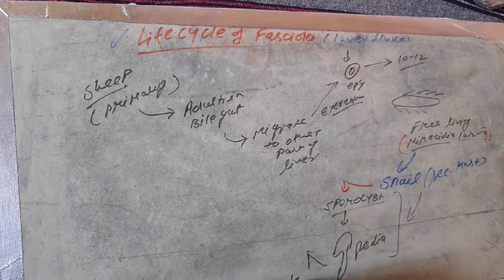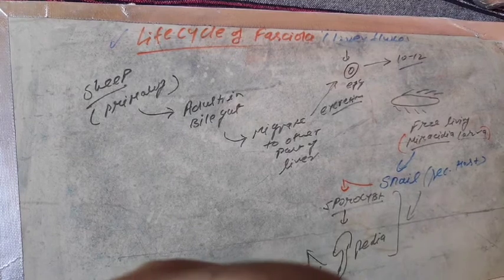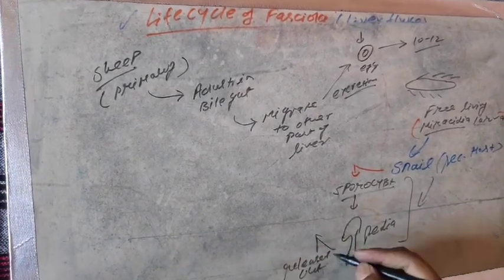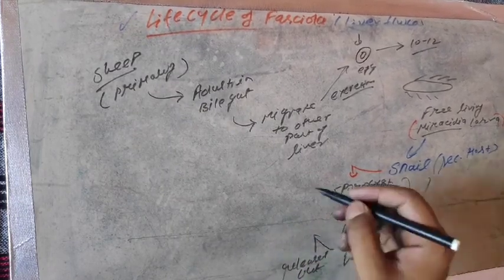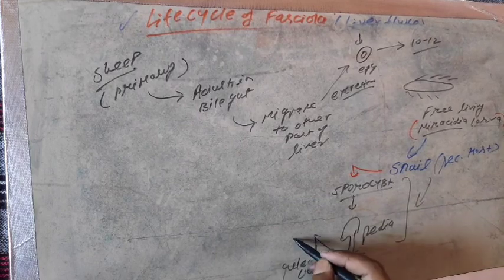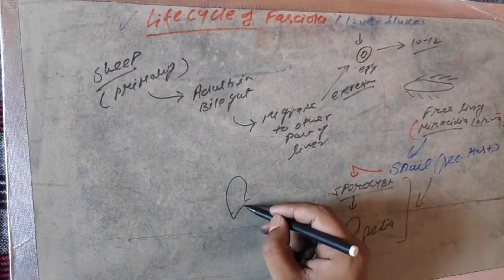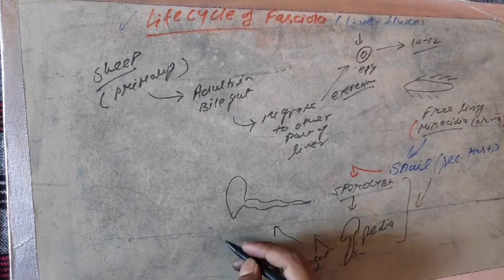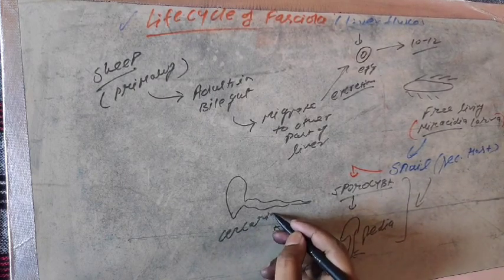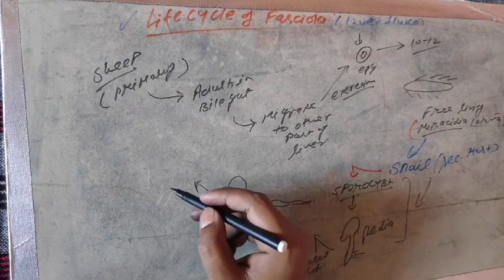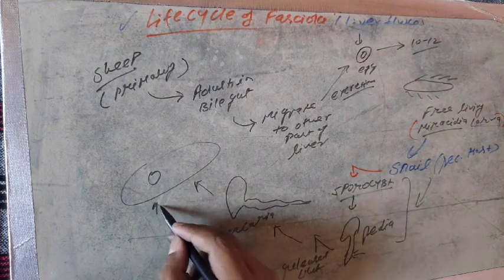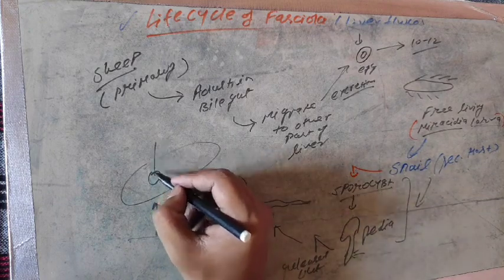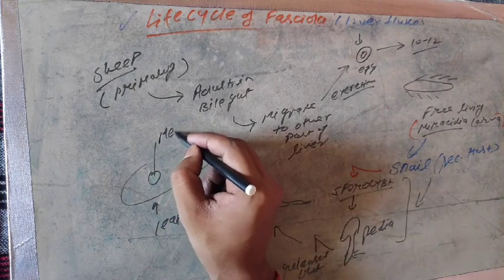Then the redia is released out from the body of the snail. Listen, it is released out from the snail and is free swimming. It has a tail, so it can swim freely, and then it later converts into the Cercaria larva, which is more developed than the redia. The Cercaria larva then loses its tail and remains on any leaf. This is the leaf, and that stage is known as metacercaria.